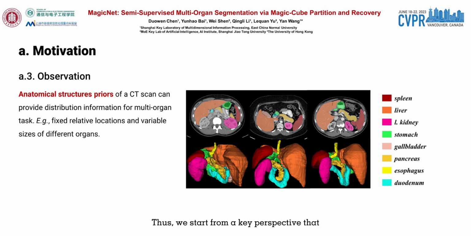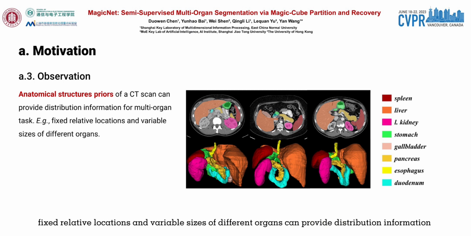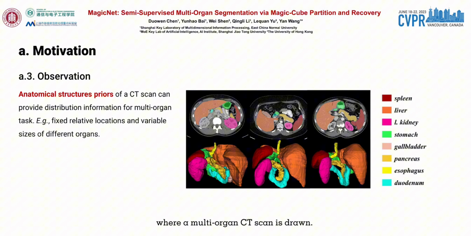Thus, we start from a key perspective that fixed relative locations and variable sizes of different organs can provide distribution information where a multi-organ CT scan is drawn. We treat the prior anatomy as a strong tool to guide the data augmentation and reduce the mismatch between labeled and unlabeled images for semi-supervised learning.